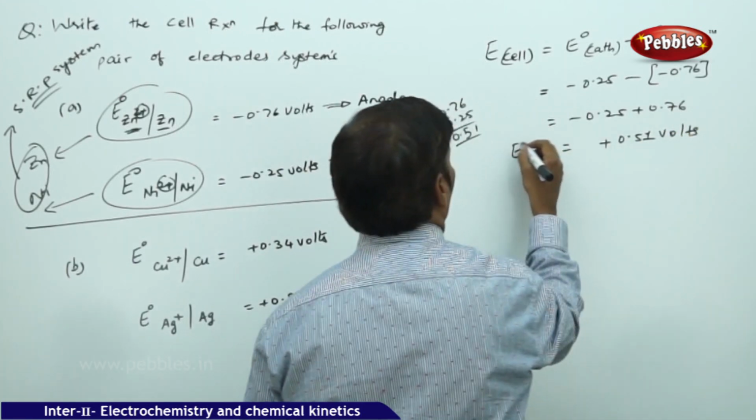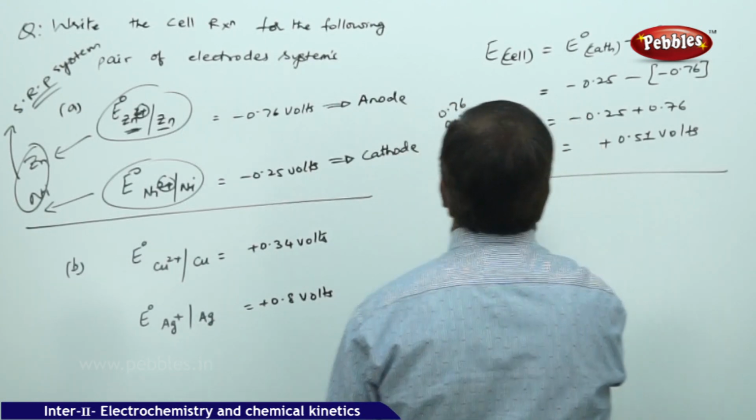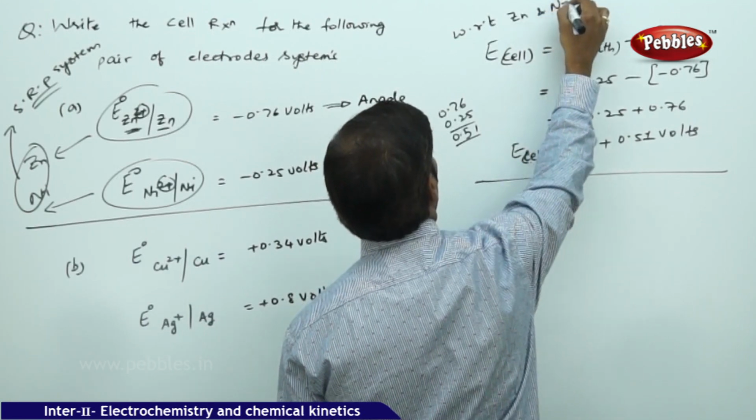This is the potential of the cell for zinc and nickel electrodes.